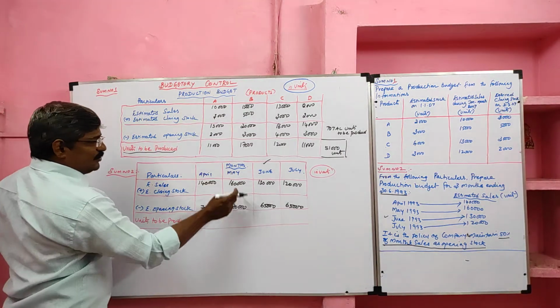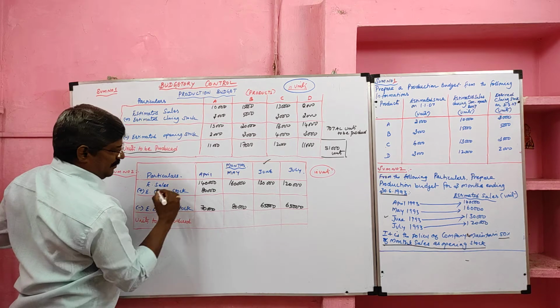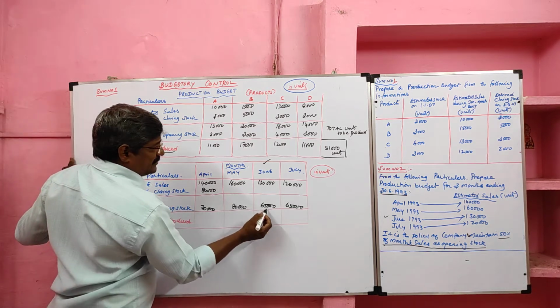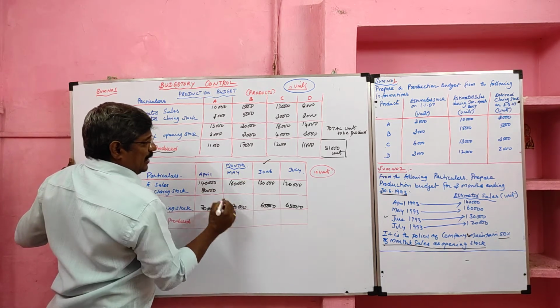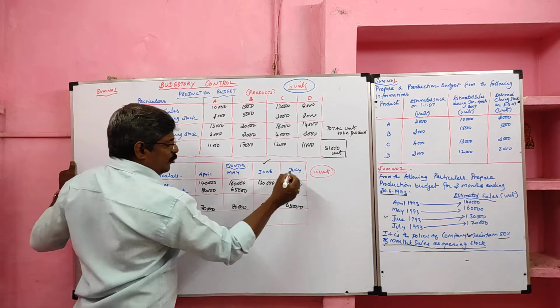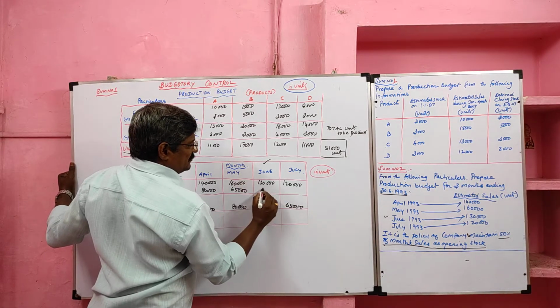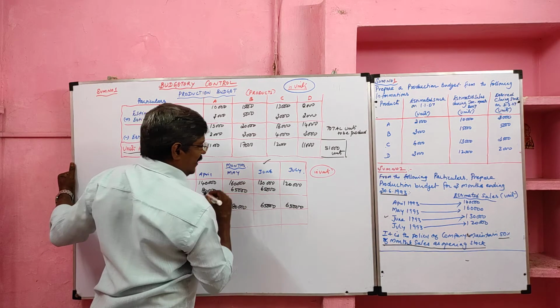The May opening stock is the closing stock of April. Likewise, the opening stock of June is the closing stock of May. Then the opening stock of July is the closing stock of June. Now we can apply the formula.